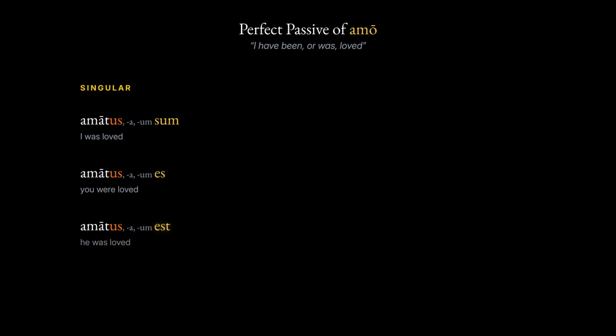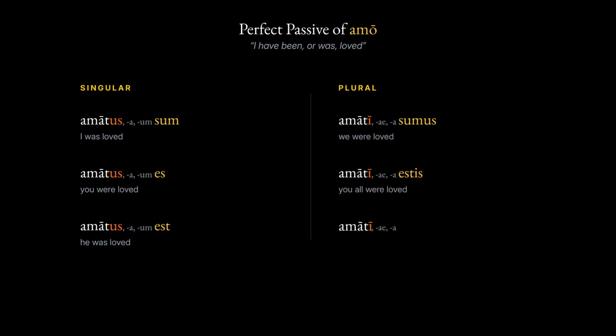Now the full inflection. Here is the perfect passive of the verb to love. All 6 persons. Singular first. Amātus sum. I was loved. Amātus es. You were loved. Amātus est. He was loved. Now the plural, where the participle turns plural too. Amāti sumus. We were loved. Amāti estis. You all were loved. Amāti sunt. They were loved. The participle shifts from singular to plural while the verb to be carries the person.